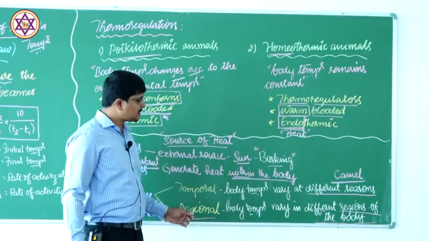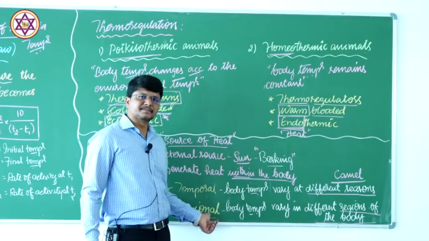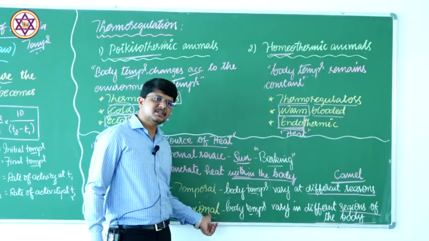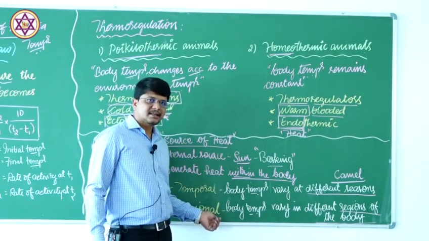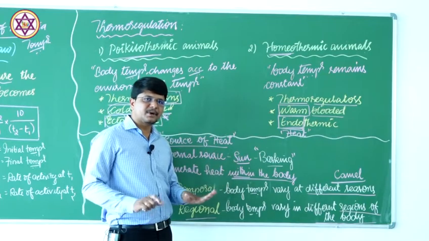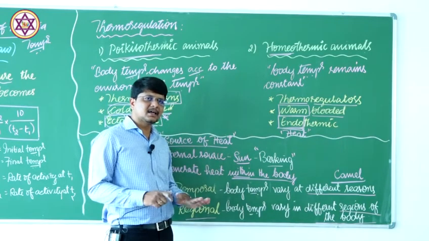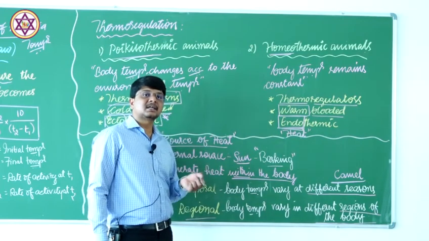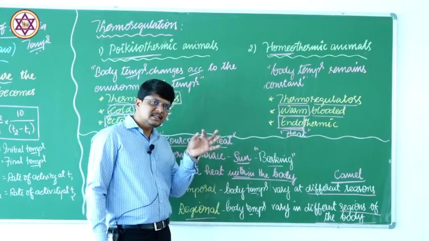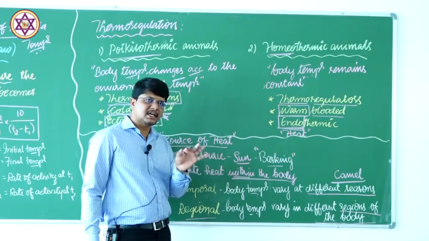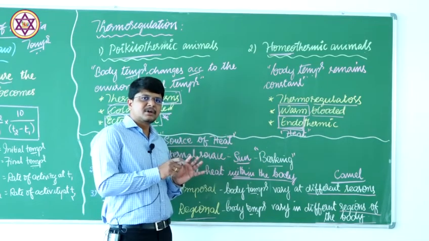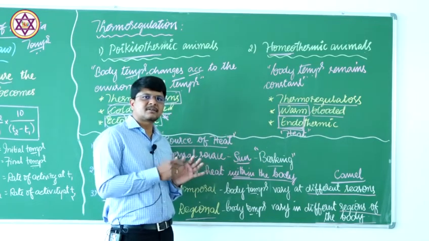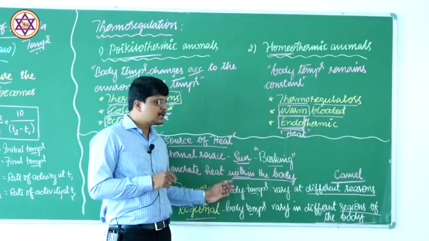The best example is the penguin. The body temperature is lesser than the temperature of the appendages, the foot or the leg of the penguin, which maintain a higher temperature. In that region the temperature is high, whereas the animal's body temperature is lesser than that of the leg.